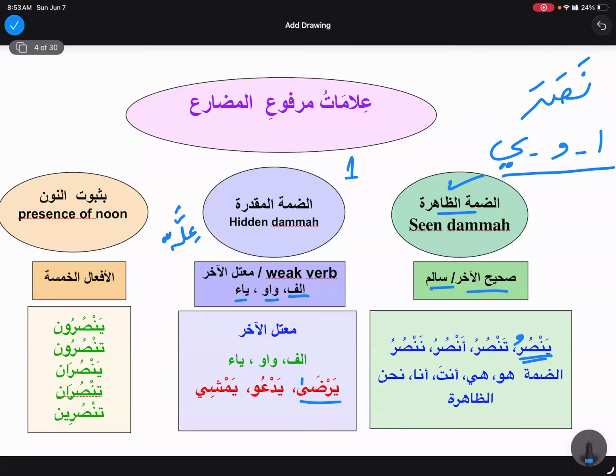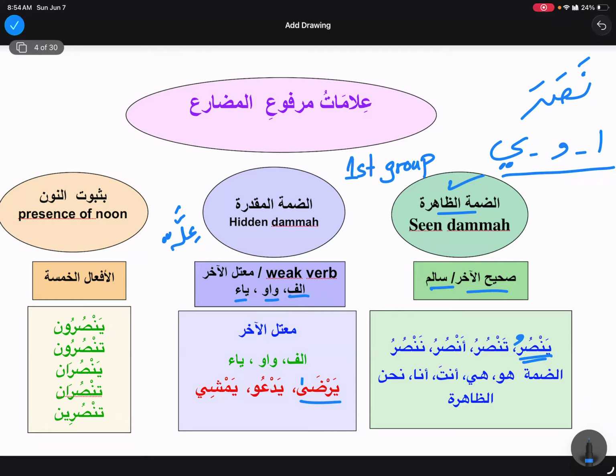So now we are learning that for our first group, when it comes to marfu, how are we going to see that? How many different ways are there to say that this fi'l is marfu? Either it could be with dammatu zahira, or it could be with dammatul muqaddara. Make sense? Yes, alhamdulillah.